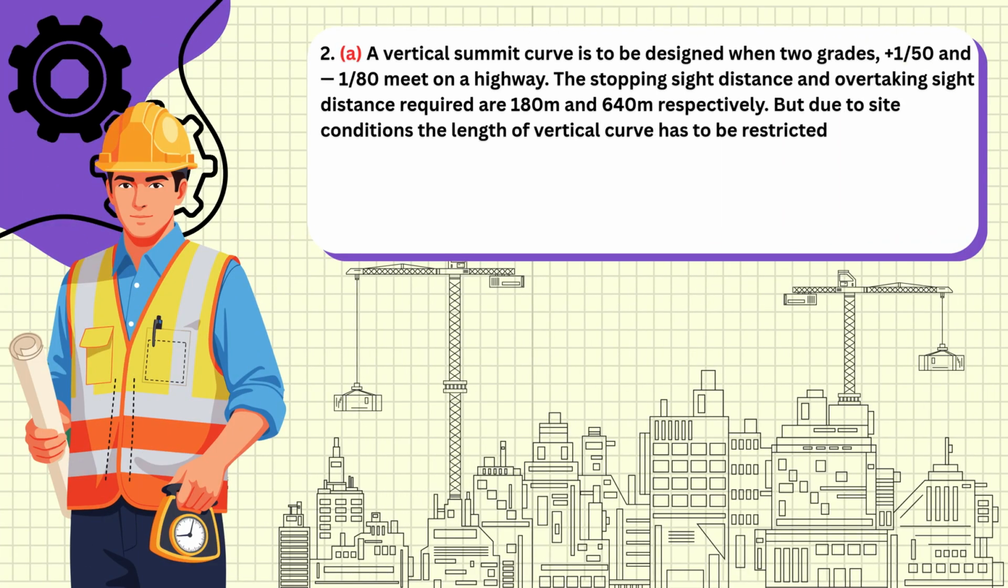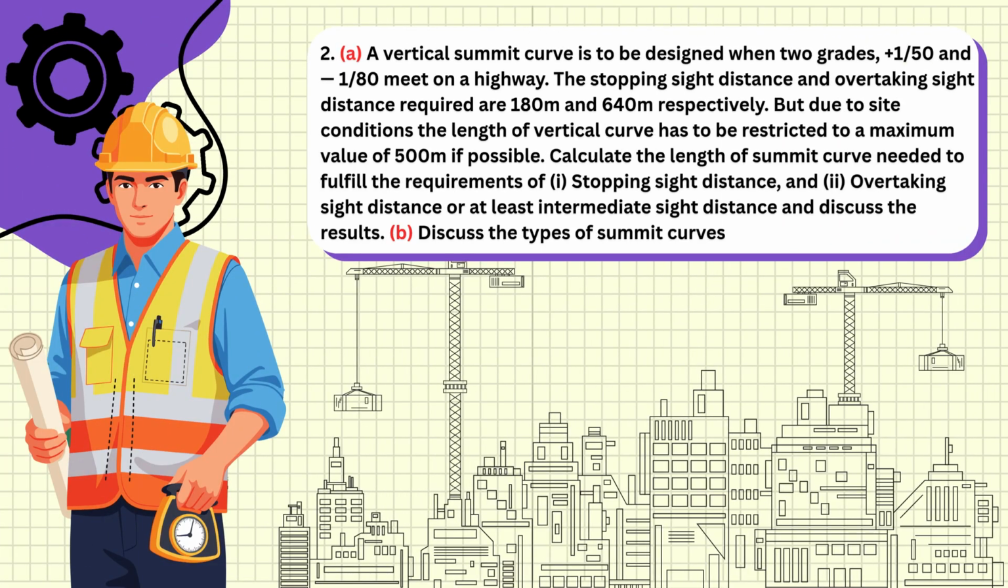2. A. A vertical summit curve is to be designed when two grades plus 1/50th and 1/80th meet on a highway. The stopping sight distance and overtaking sight distance required are 180 meters and 640 meters respectively. But due to site conditions, the length of vertical curve has to be restricted to a maximum value of 500 meters if possible. Calculate the length of summit curve needed to fulfill the requirements of 1.